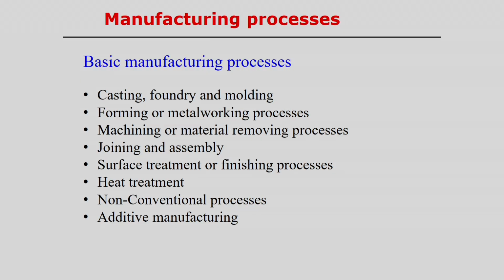Then machining or metal removal process, if you want to get a desired shape, complex shapes. So, it may be necessary to remove some part of the material to get the particular shape. To get these, we remove the material by following different kinds of machining processes. This is in general the machining process, or we can say the material removal process. So, in general it is called the subtractive manufacturing process, because here it is necessary to remove some part of the material with the help of another tool material.